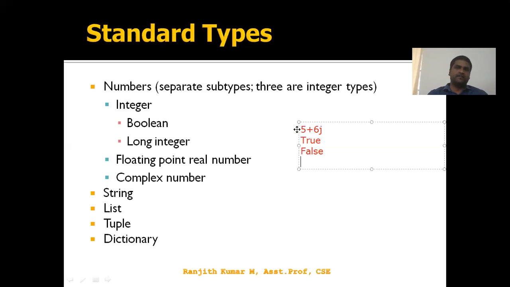What is the pattern of an email ID? It should have an at the rate, and at least one dot, not two dots, at least one dot. So we find the index of, which is a method of a string. It gives the index where the at the rate and dot occur in a given string. If I give just Ranjit, it's not a mail ID. Ranjit at the rate gmail.com is a mail ID. How can we say? Whatever the index of at the rate is, it returns a positive number other than zero.